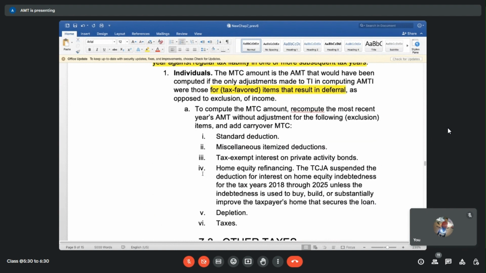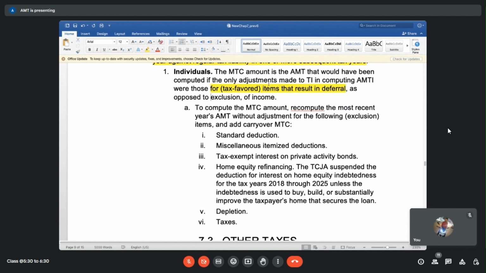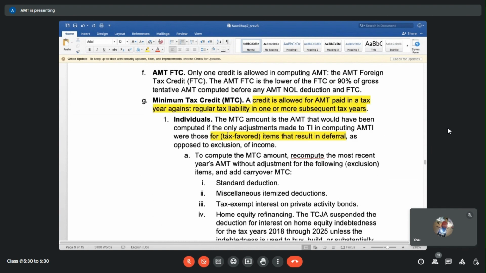Okay, so this is how we, and again the software will calculate all of that, but we need to understand what it is doing. We cannot be completely blind, saying, okay, fine, I have just put in the numbers, let it do it. Then we are tax practitioners, not data entry people. We need to understand what it is doing, why it is doing it, what the rules are. Software may also make mistakes. At least if you know the rules, you can double check it. So this is how we calculate MTC, and that MTC will give you a credit next year.